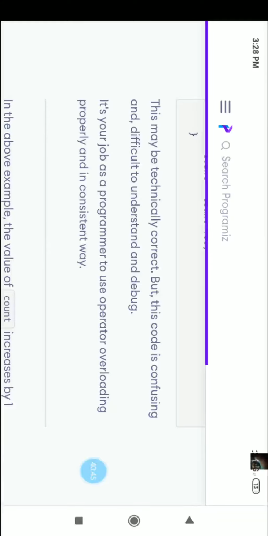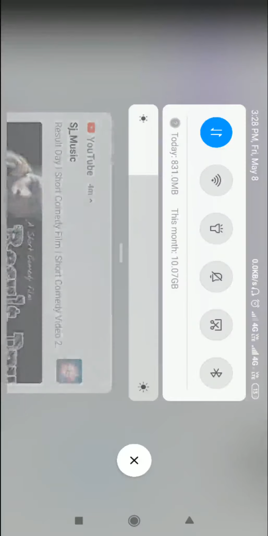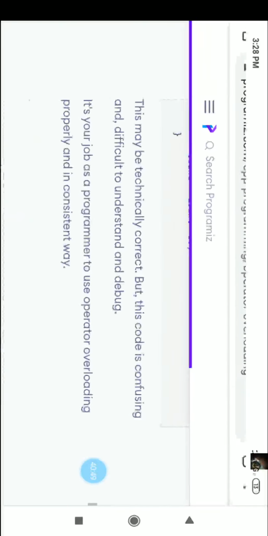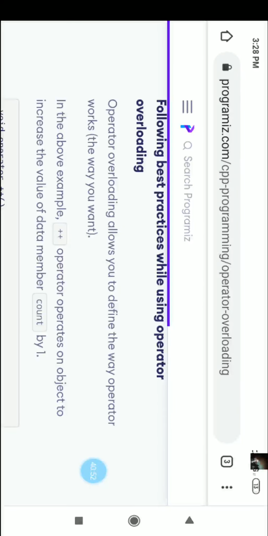So that's why I wanted to show that video. The net speed is not that good, that's why I'm unable to show it.